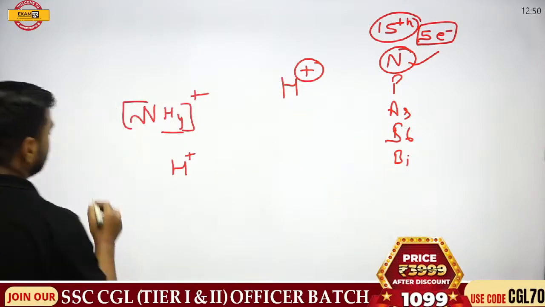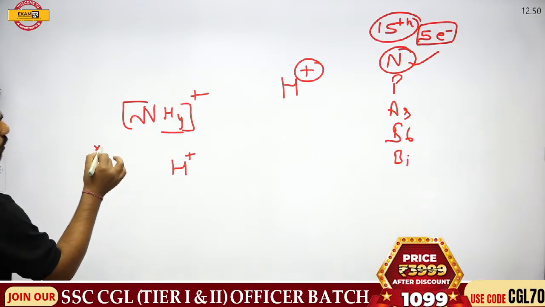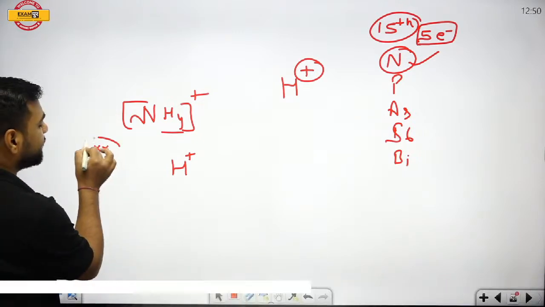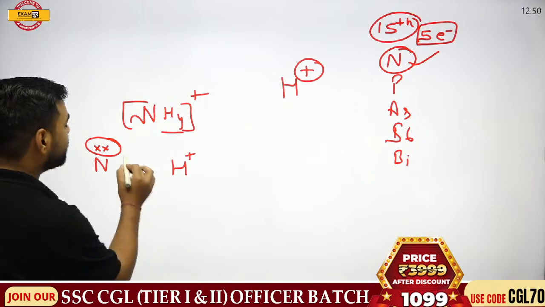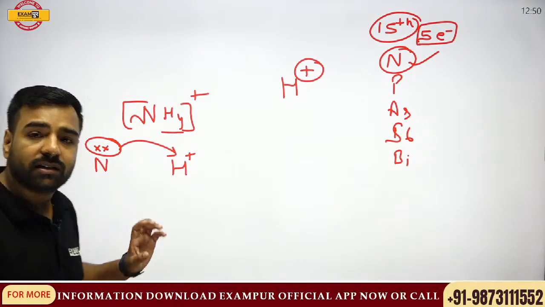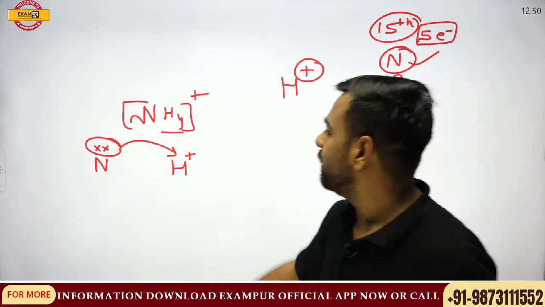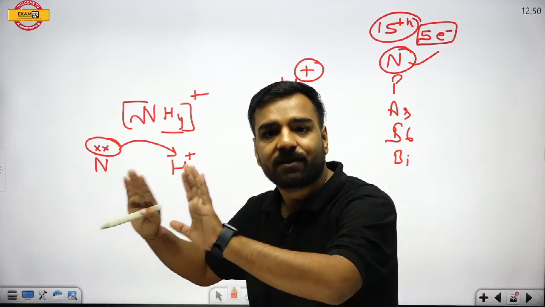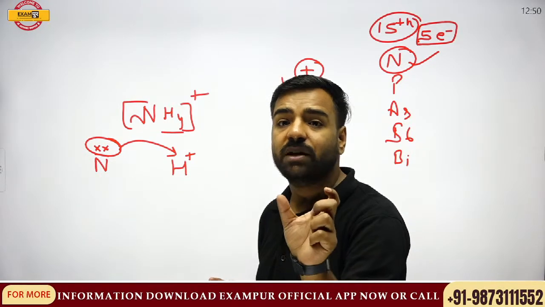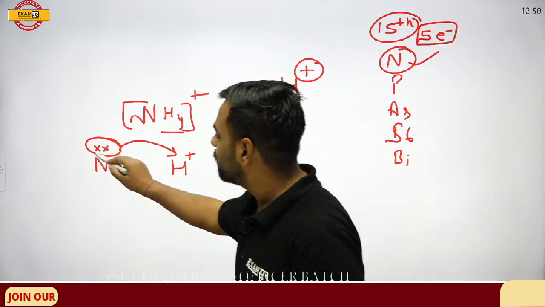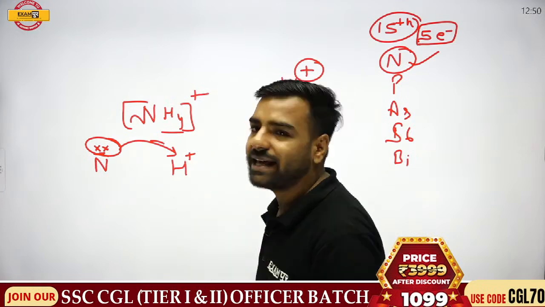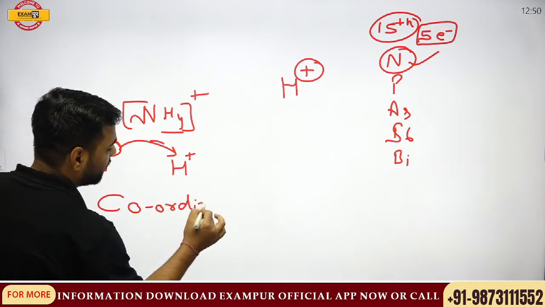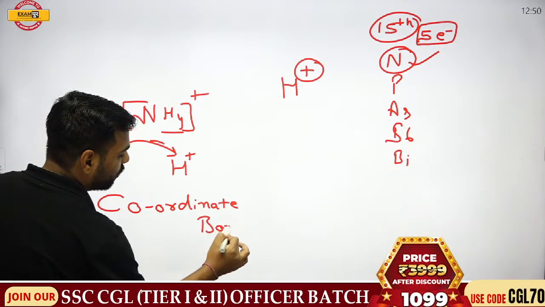But if you would have seen that clearly, for this structure, there were 2 electrons which were left over here. Remember? So, what this nitrogen can do, this is actually a lone pair of electrons which it can give to hydrogen. What is a lone pair? We have 2 electrons which are extra. So, there is one lone pair which can actually be given to this H plus, and this kind of bonding is known as coordinate bonding.